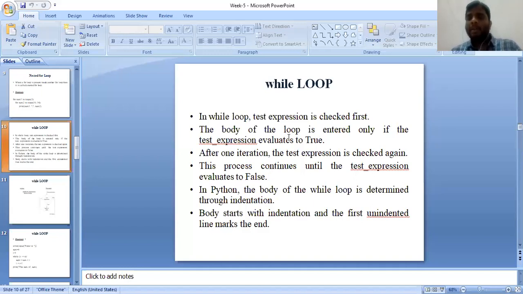After completion of one iteration, it again checks the test expression, and if it is true, it enters into the while body. If not, it goes out of the loop.